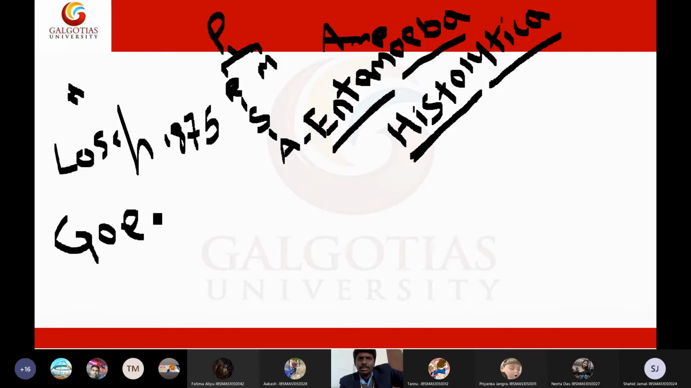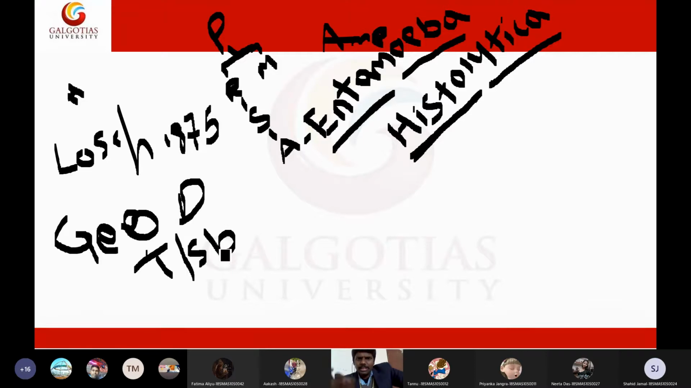So the second heading is geographical distribution. Geographical distribution of amoeba is worldwide. But mostly amoeba is present in tropical and subtropical countries. Mostly it is prevalent in tropical and subtropical countries, but usually it is present worldwide. Even in a desert, if you have some water, in that water you will find an amoeba. It is very good at living in all types of environments.